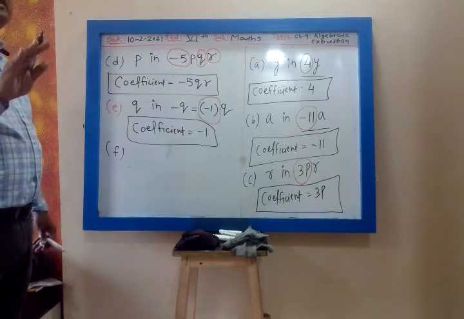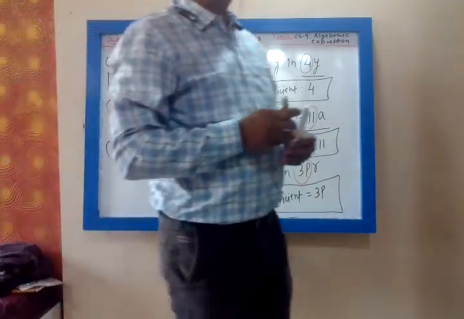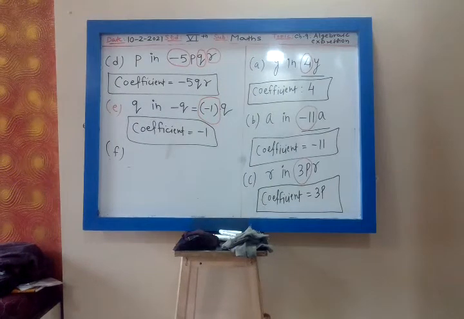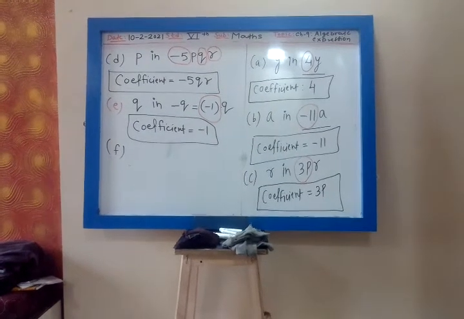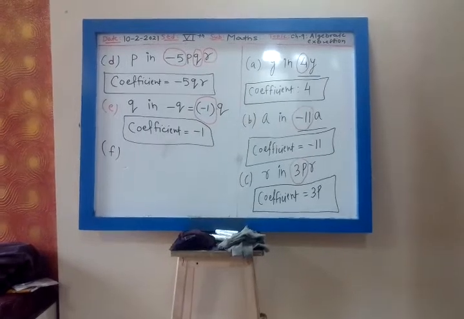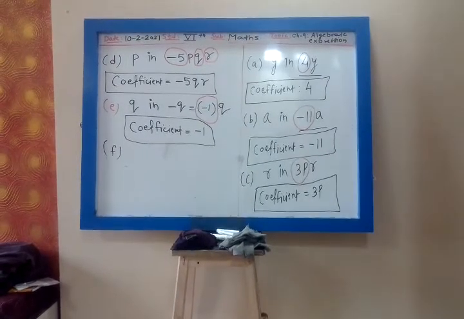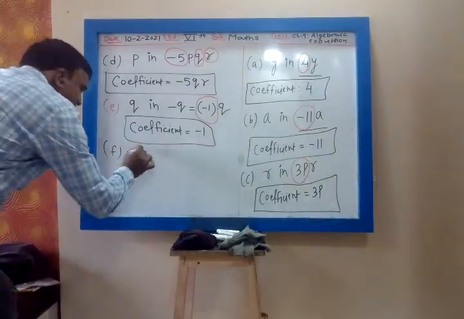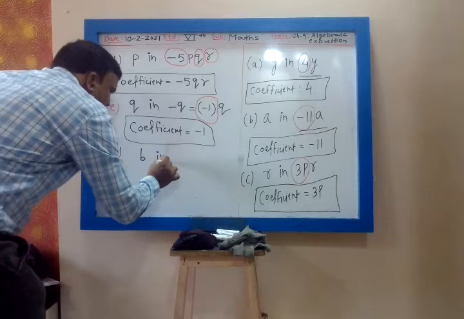Minus sign means it is minus 1. No sign means plus 1. Minus sign means minus 1. No sign means plus 1. F, B in 2 upon 7B.